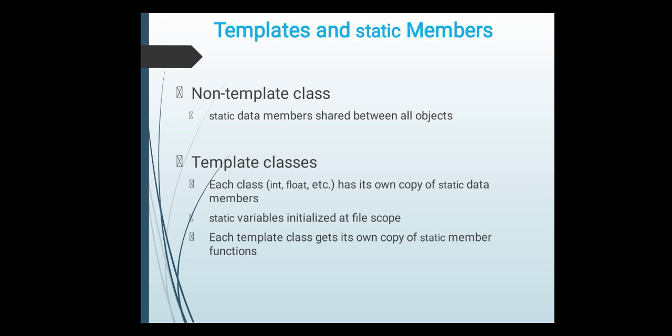Templates and static members. In non-template classes, static data members are shared between all objects, whereas in template classes, each class, whether it is integer, float, character, etc., has its own copy of static data members. Static variables are initialized at file scope. Now, each template class gets its own copy of the static member function.